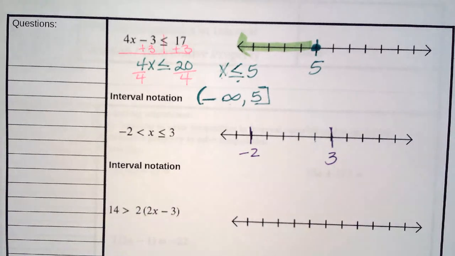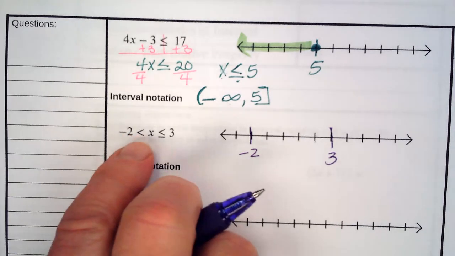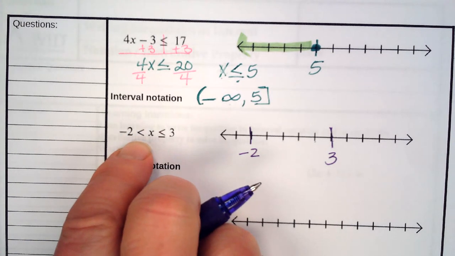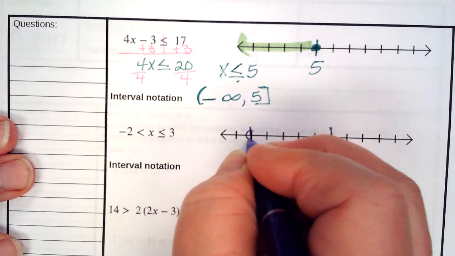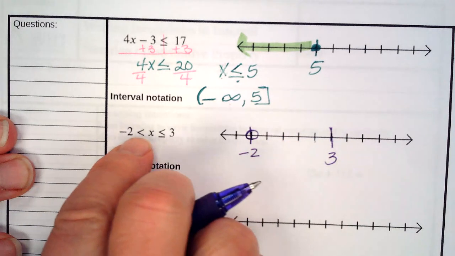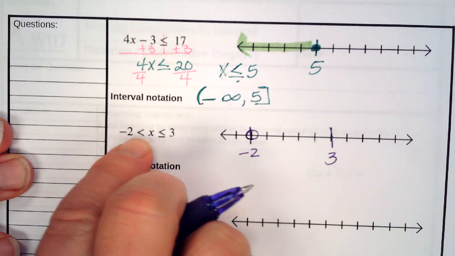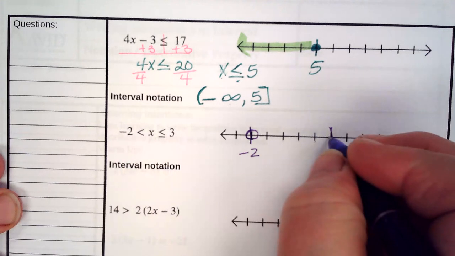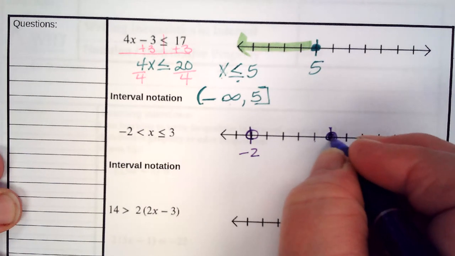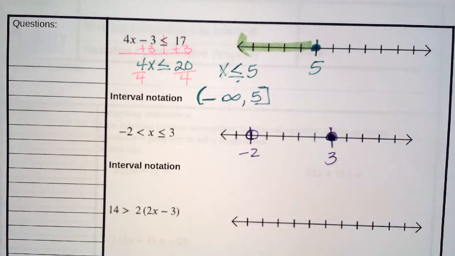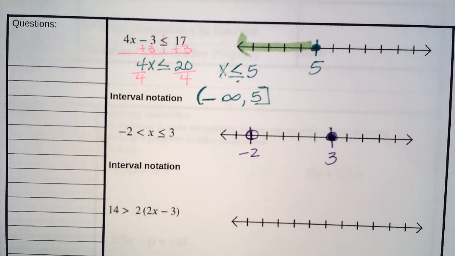Okay, what kind of circles do I have? That would be an open circle because it's not equal here. It's equal here, which makes it a closed circle. Remember that the shading goes between those two numbers.